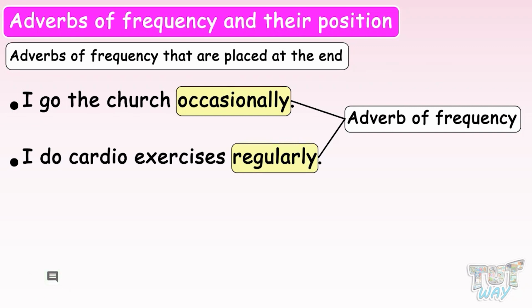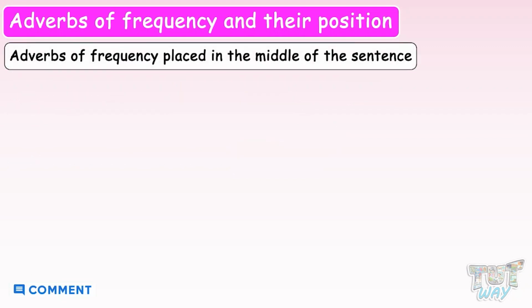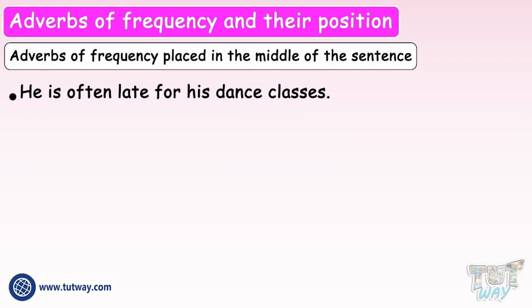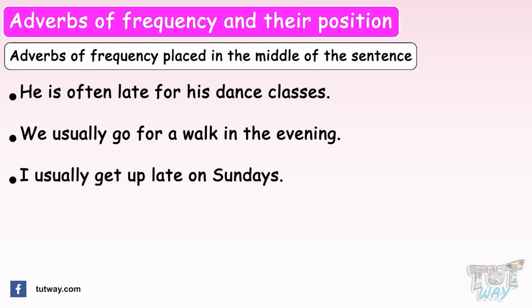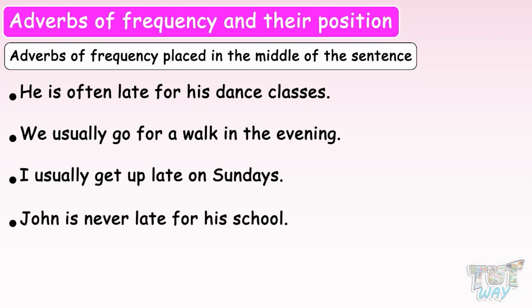Now let's see adverbs of frequency placed in the middle of the sentence. He is often late for his dance classes. We usually go for a walk in the evening. I usually get up late on Sundays. John is never late for his school. So these are some adverbs of frequency placed in the middle of the sentence.